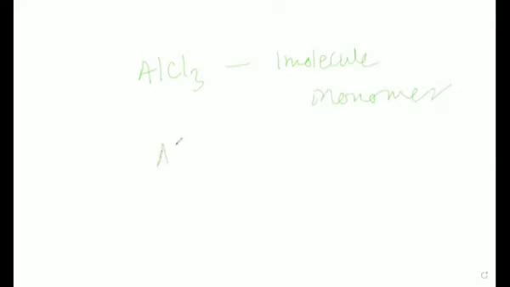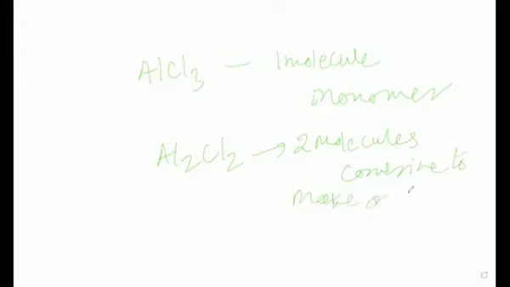But if we write Al2Cl6, two molecules combine to make one molecule. Such one molecule in which two molecules are combined is known as a dimer.